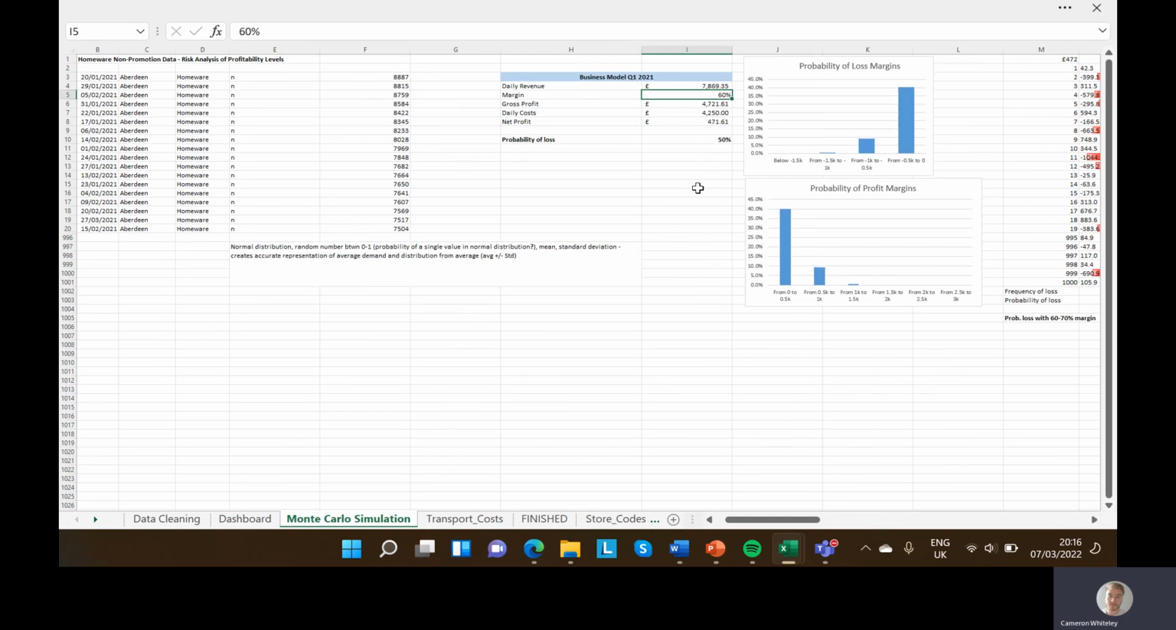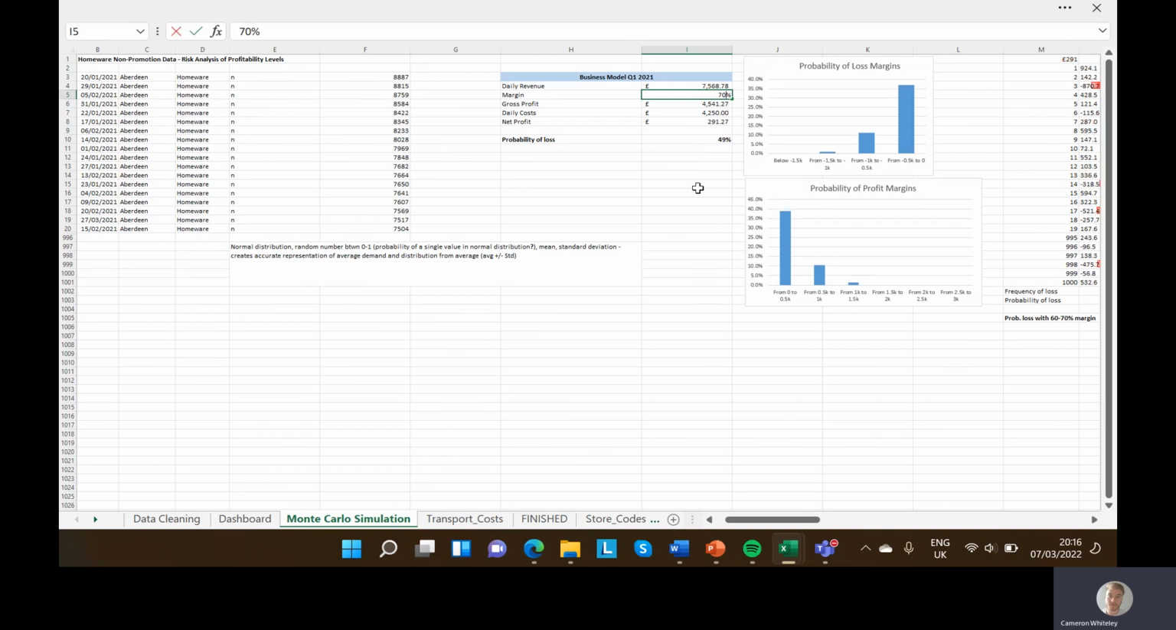And then with profit margins, roughly 40% probability of £0 to £500 profit, about 10%, just over 10% on average, £500 to £1,000 profit, and about 1 or 2%, 1,000 to 1.5. Every so often, there's a small chance you'll get 1.5 to 2k profit.